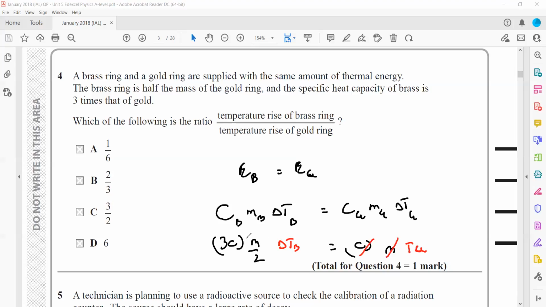M will cancel with M. So this is here 3 by 2. So I can say 3 by 2, the temperature change of brass equals temperature change of gold, or temperature change of brass is equal to 2 by 3 times the temperature change of gold. So 2 by 3. In that case, it matches with option B.